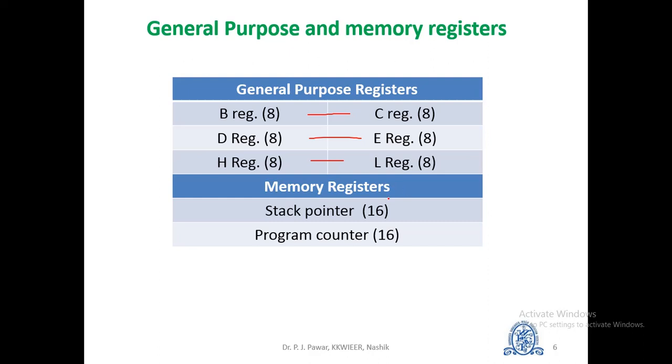The next one is an instruction register. After fetching the instructions from memory via data bus, the CPU stores it in an instruction register. The program counter is incremented to point to the next instruction waiting to be fetched, and the instruction is then decoded and used to execute the operation. This sequence is also known as fetch execute cycle.